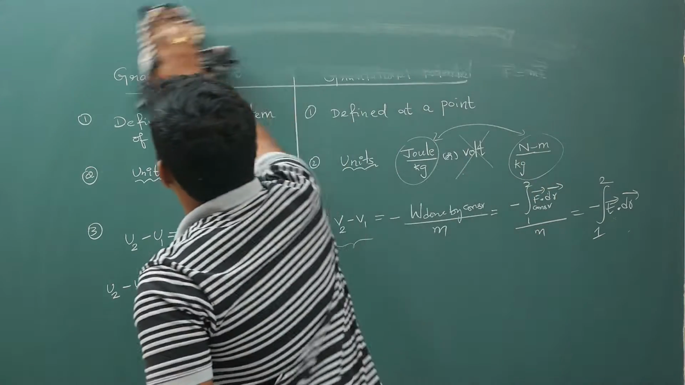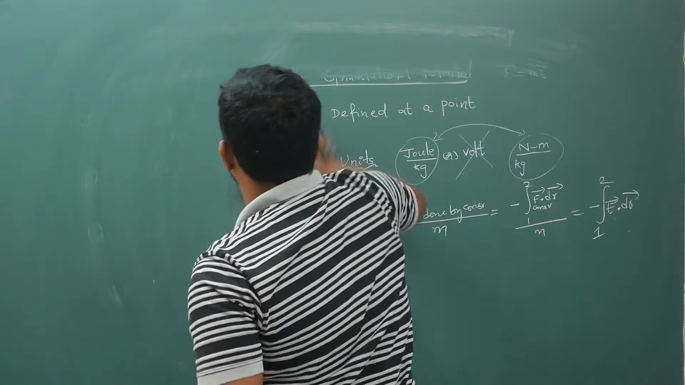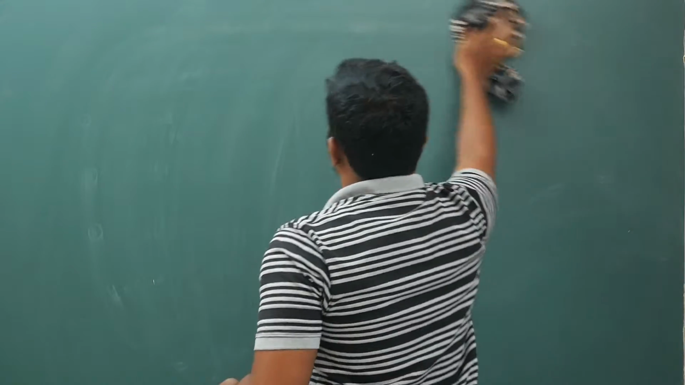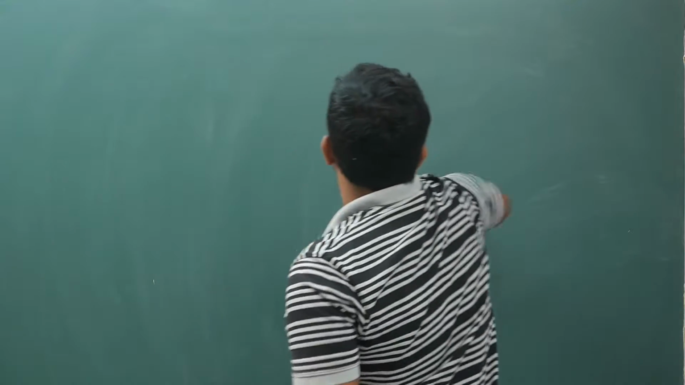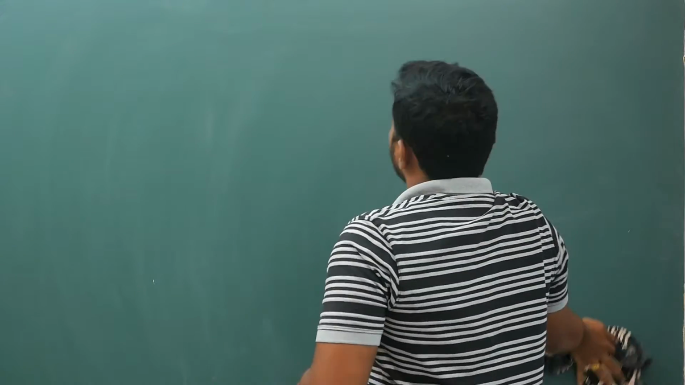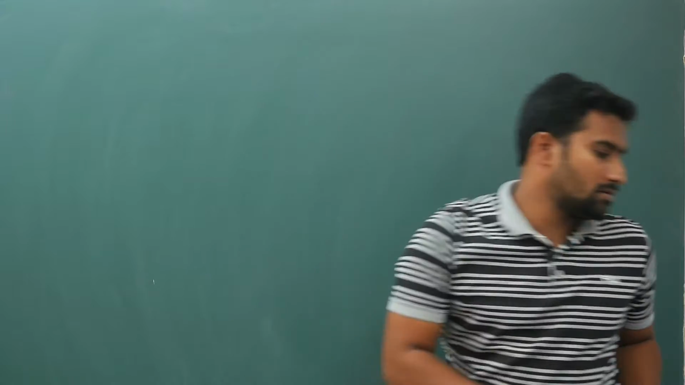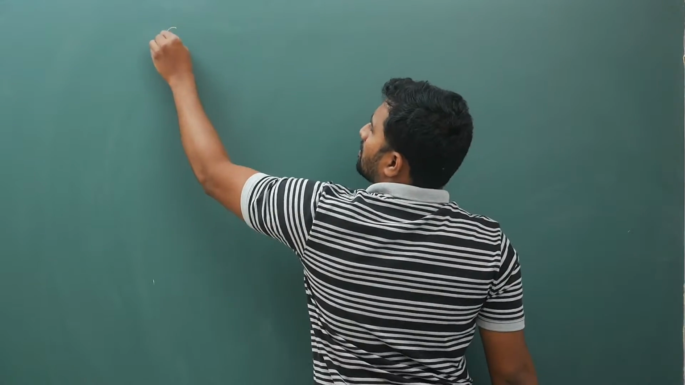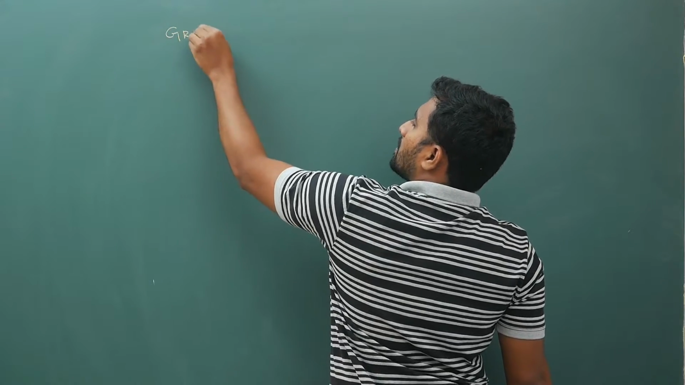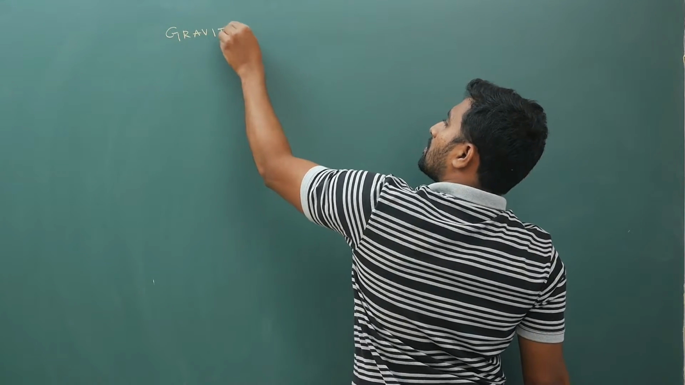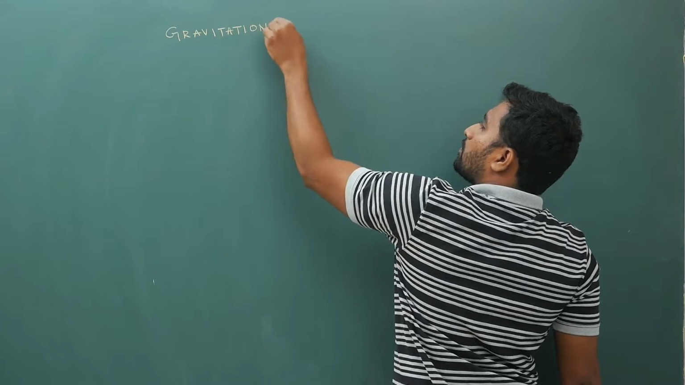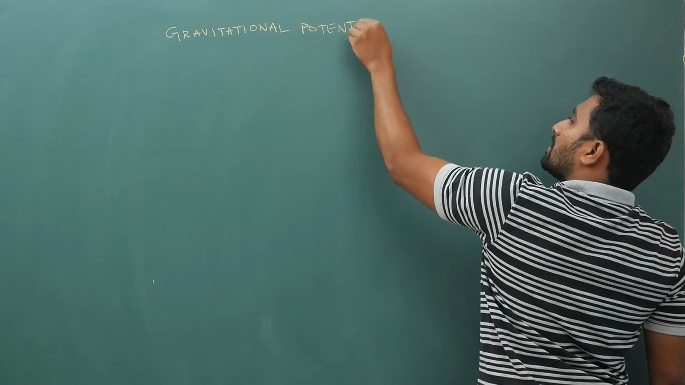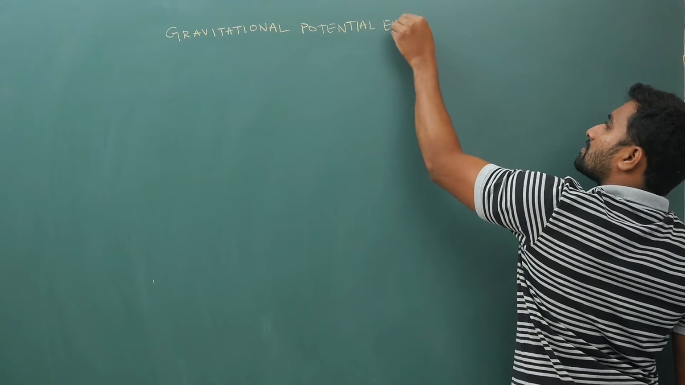So now, first to define gravitational potential energy, a small part I need to explain first. So your first part is gravitational potential energy.